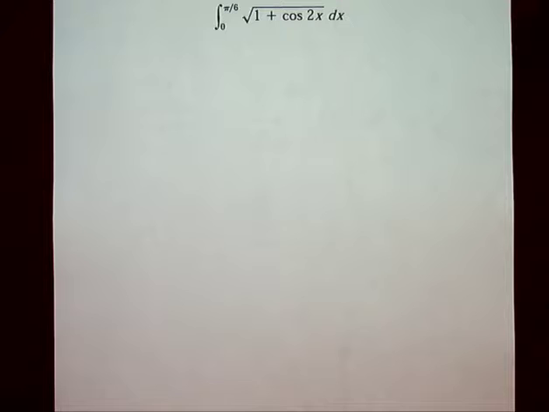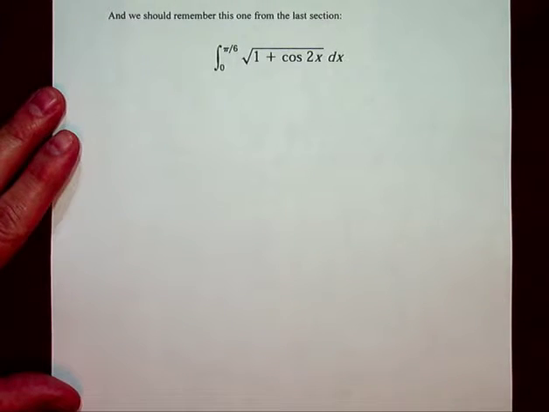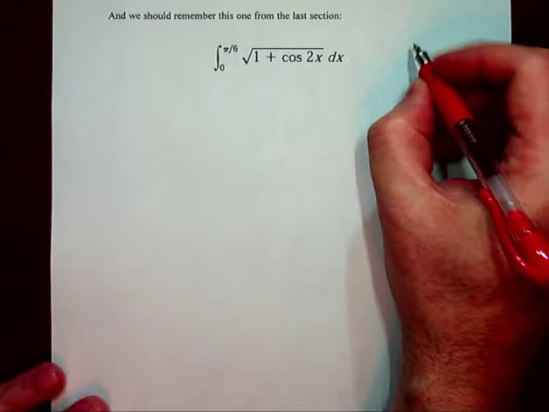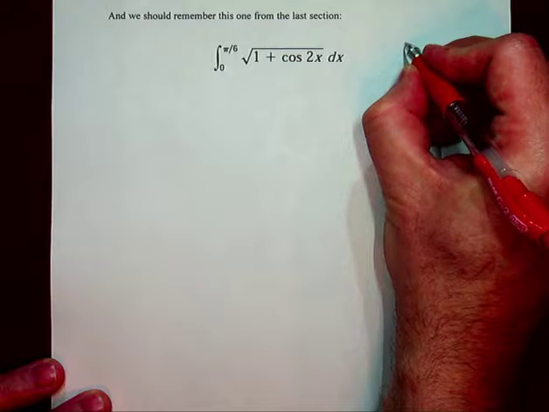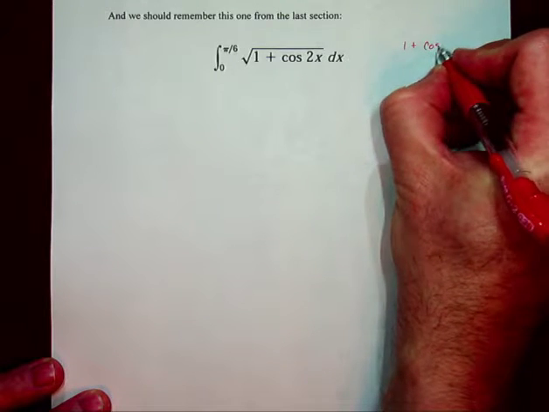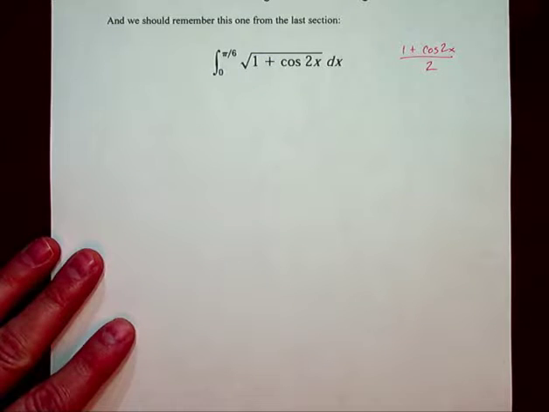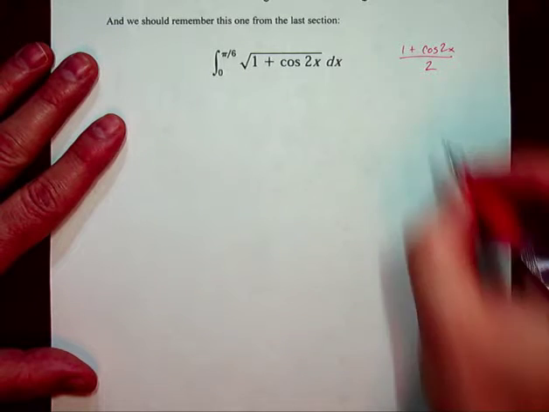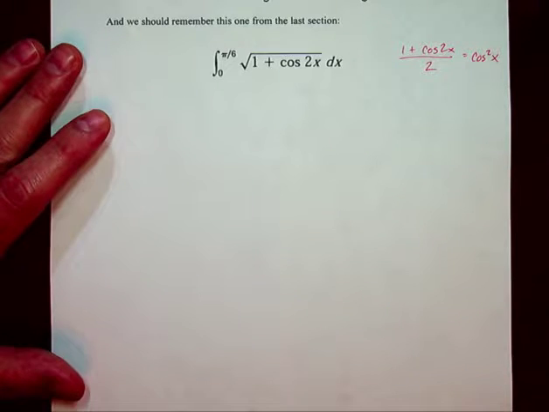All right, now this one looks a little bit daunting. And you look at it and you're like, it's got a radical in it, I don't know. But here's the thing. Doesn't this bear a striking resemblance to that? Well, I also happen to know that that is the power reducing formula.